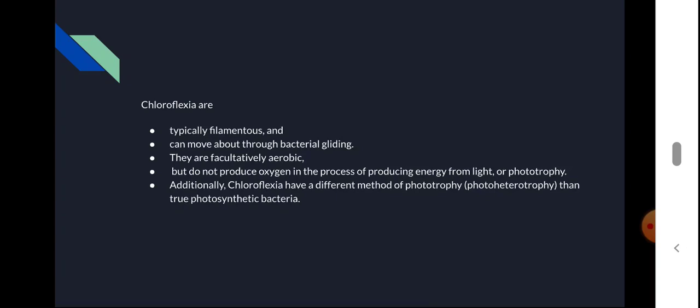They are different from true photosynthetic bacteria, and they do not produce oxygen because they are photoheterotrophs. So you can see the difference from phototrophs. We explained one example of an autotroph as well as one example of a heterotroph, and you can see the difference between these two bacteria.